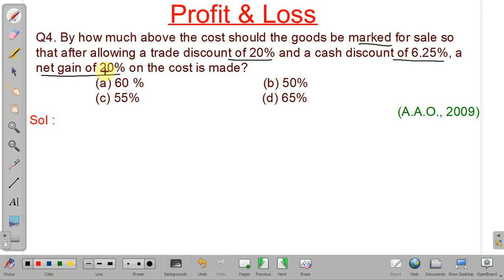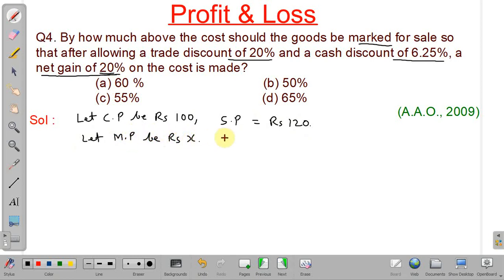So how can we solve this? See, we will assume the cost price, let cost price be rupees 100. See, gain is given as 20%, so selling price over the cost price will be rupees 120. Now we will assume the mark price, let mark price be rupees X. Okay, so discount will be given over the mark price.